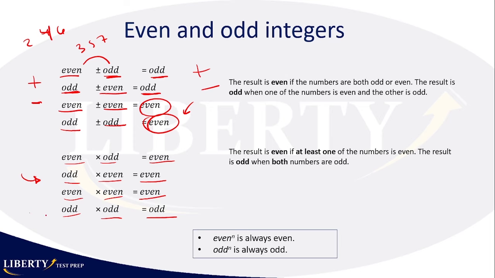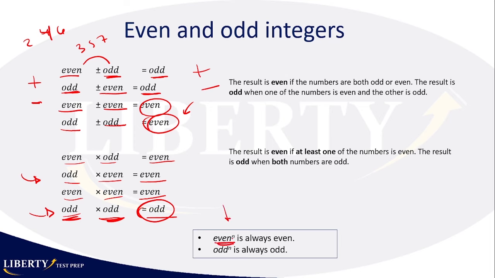Okay, so the only way for you to get an odd number when you're multiplying is that you have no even numbers in the operation. So whenever you multiply, if you have an even number in the multiplication, the product will be even. Okay, and here we go to this part here.